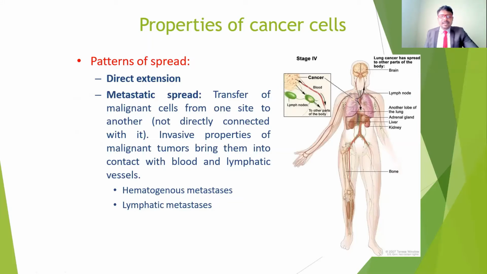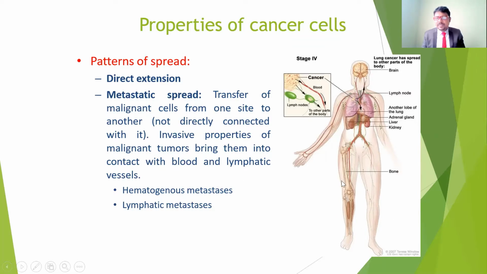And in the case of metastatic spread, metastatic spread means the malignant cells are transferred from one site to another that is not directly connected. These properties of malignant tumors bring them into contact with blood and lymphatic vessels. So there is hematogenous metastasis and lymphatic metastasis.